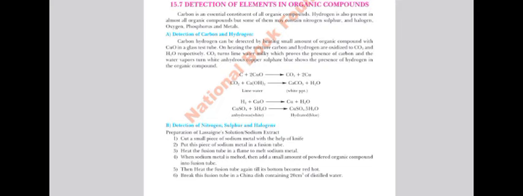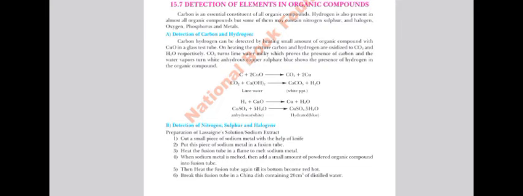Next thing is the detection of nitrogen, sulfur and halogens. Simply, there is the Lassaigne's solution, or maybe the sodium extract is the better word for it, commonly known as sodium extraction. First you need to cut a piece of sodium metal with the help of a knife. Why and how can we cut sodium with a knife? Okay, it's a soft metal, it's very reactive, that is why we can cut it with the knife. Cut a piece of sodium metal and place it in a fusion tube. Okay, next step would be to heat the fusion tube in a flame to melt the sodium metal.